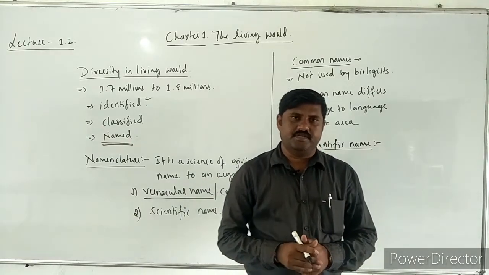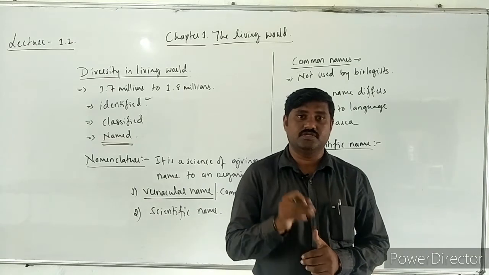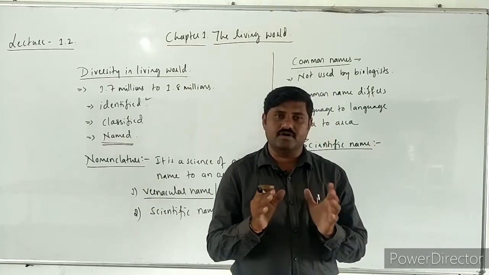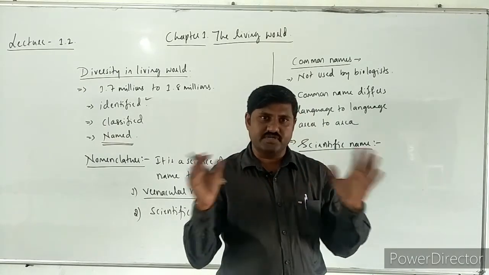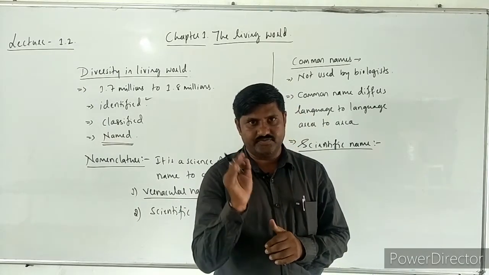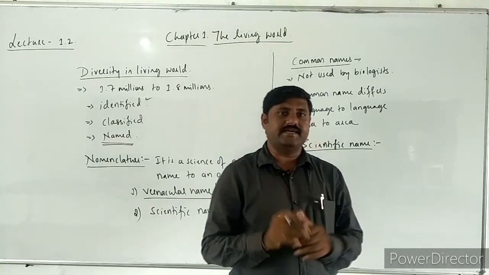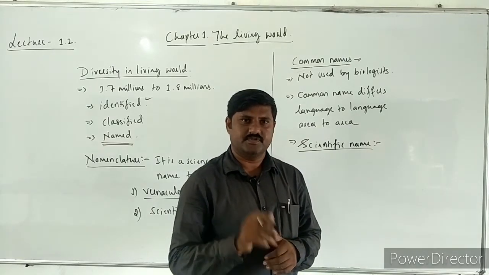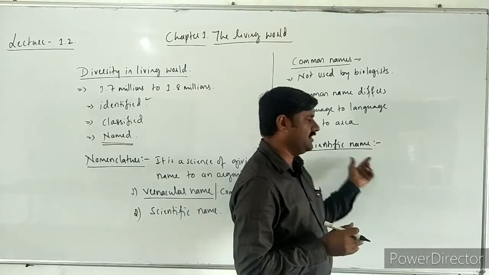A scientific name is essential for every organism, to give one particular name that is the same universally. That is the intention why scientists give every organism one particular name, and that name is called the scientific name.